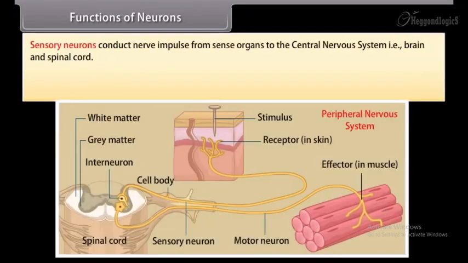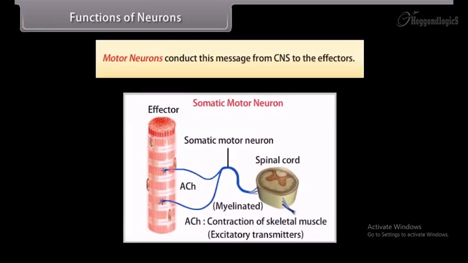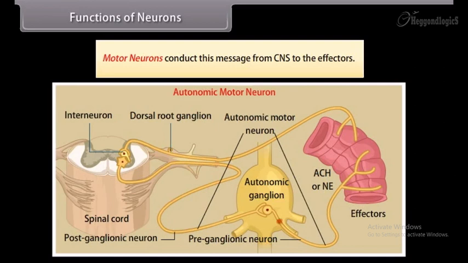Functions of neurons. Sensory neurons conduct nerve impulse from sense organs to the central nervous system, that is, brain and spinal cord. Relaying neuron, present in the CNS, receives these stimuli brought by sensory neurons, analyzes it, interprets it, and produces a message. Motor neurons conduct this message from CNS to the effectors.